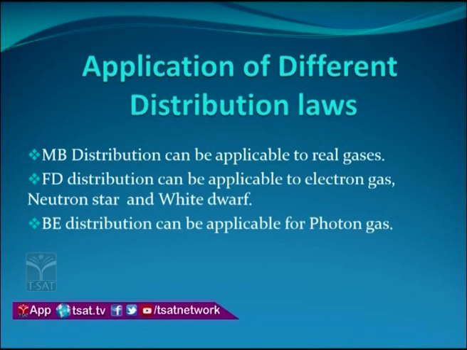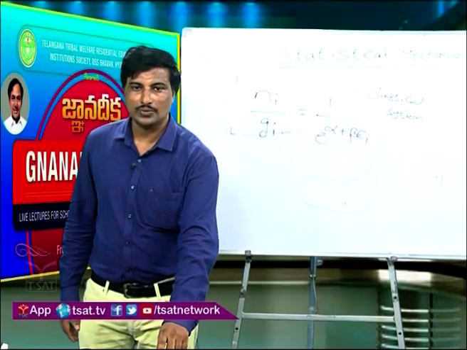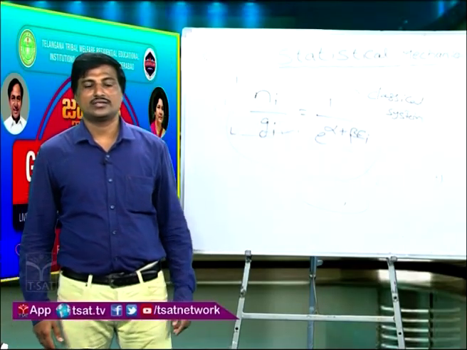Maxwell-Boltzmann distribution can be applicable to real gases. Fermi-Dirac distribution can be applicable to electron gas, neutron gas and white dwarf gas. A white dwarf is nothing but a sun. Okay, you can apply it to a neutron star, white dwarf and electron gas. Bose-Einstein distribution can be applicable to photon gas. Okay, so these properties can be studied, and thank you.